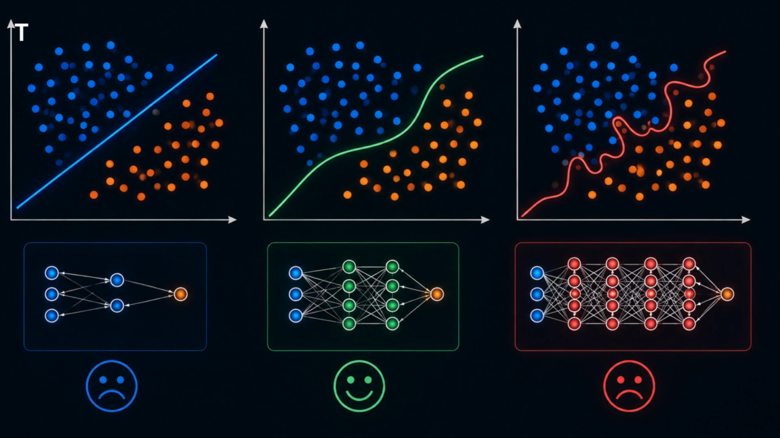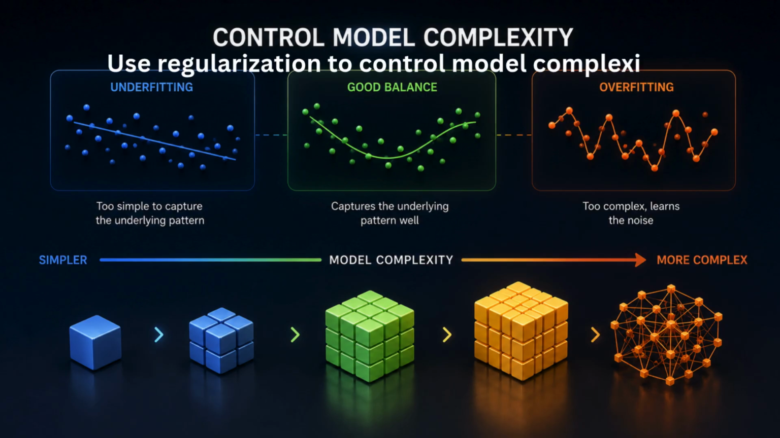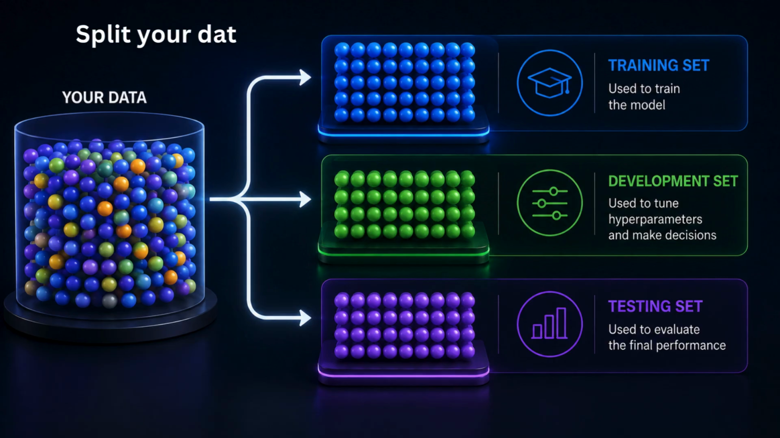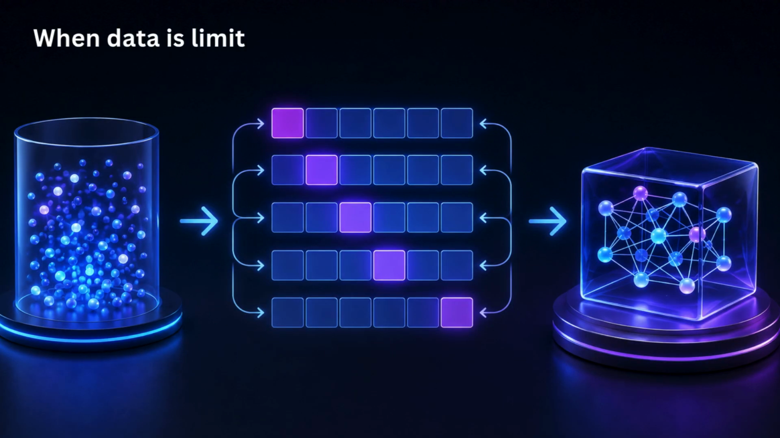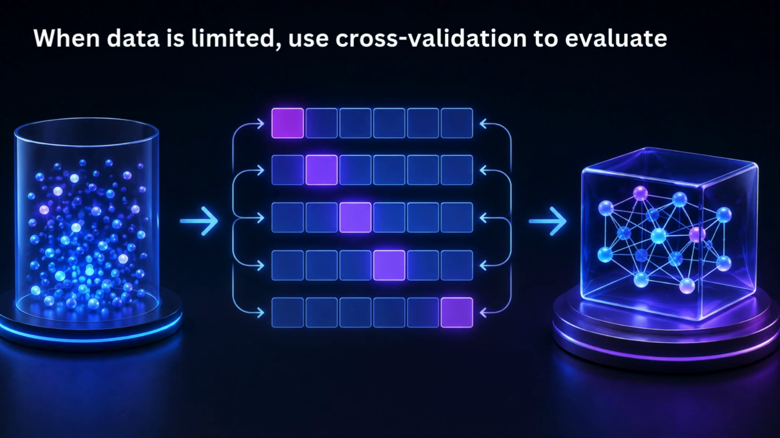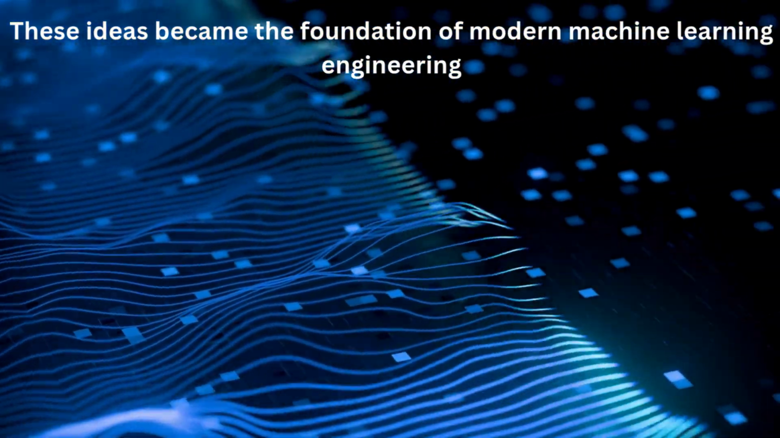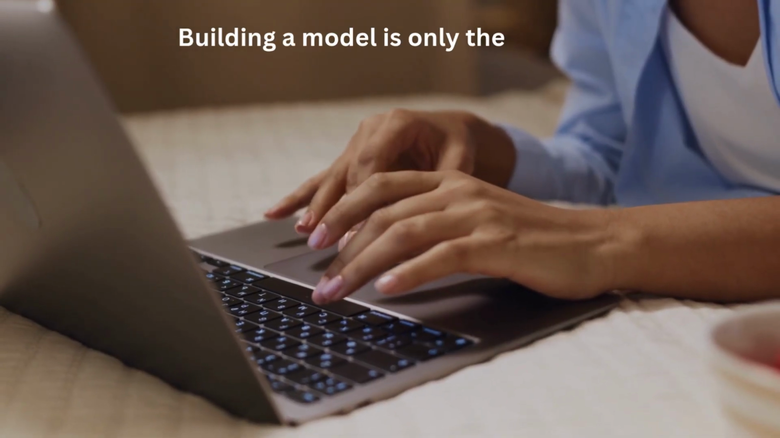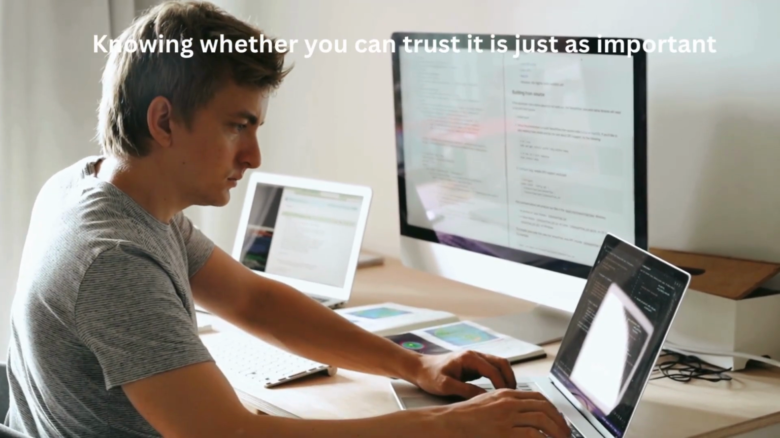And that's the journey. Learn to recognize the difference between underfitting and overfitting. Use regularization to control model complexity. Split your data into training, development, and testing. And when data is limited, use cross-validation to evaluate models more reliably. These ideas became the foundation of modern machine learning engineering. Because building a model is only the first step. Knowing whether you can trust it is just as important.